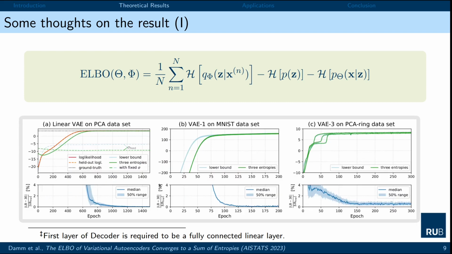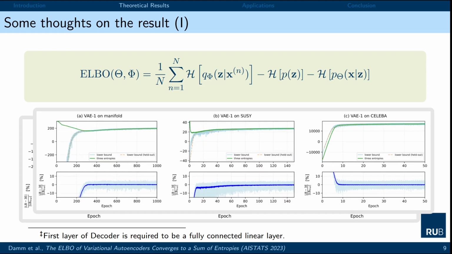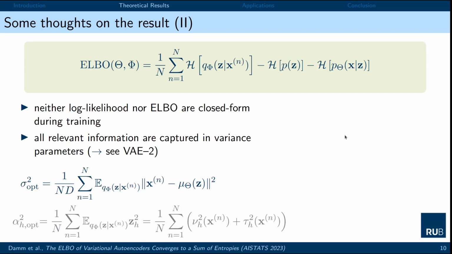In our experiments, for example, with linear VAEs or with multi-layer perceptrons on the MNIST dataset, we see a nice correspondence between the lower bound, so the Monte Carlo approximation of the ELBO, and our three entropies expression after convergence of the variances. The same holds for the additional experiments that we conducted on ZUSI, a high-dimensional physics dataset, and with convolutional architectures on the CelebA dataset.